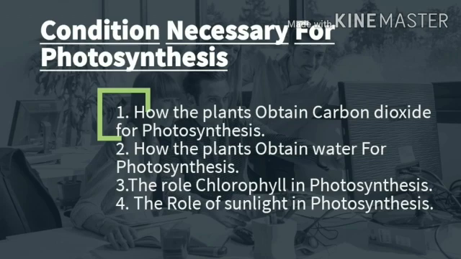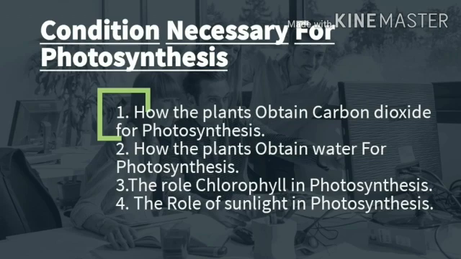First, how do plants obtain carbon dioxide for photosynthesis? The plants take carbon dioxide gas from the air through the tiny pores called stomata present on the surface of leaves.